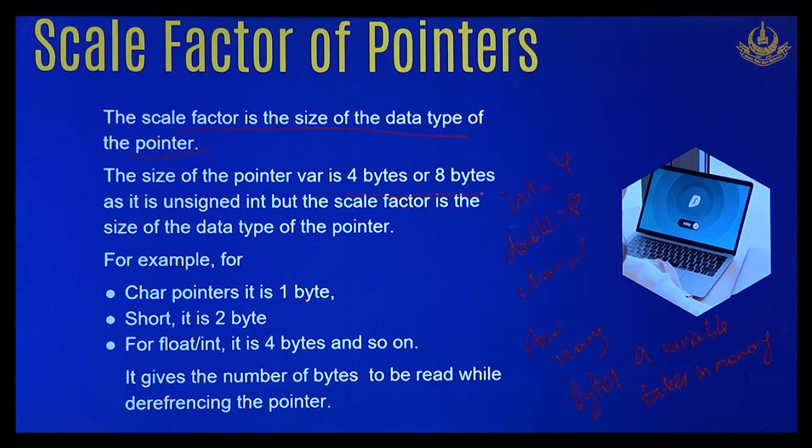The size of the pointer var is 4 bytes or 8 bytes, as an unsigned int with the scale factor of the size of the type of the pointer. So if we are just declaring pointer var, it would actually be equal to 4 bytes or 8 bytes if it was an integer or double. For example, character pointers are 1 byte, short is 2 bytes, float and int are 4 bytes, and doubles are 8 bytes.